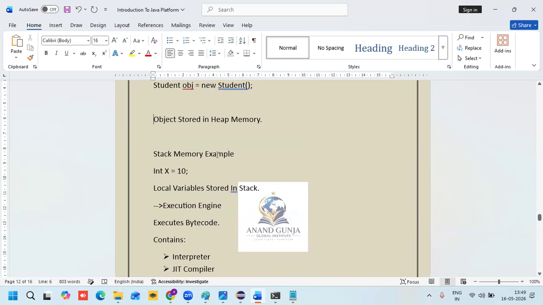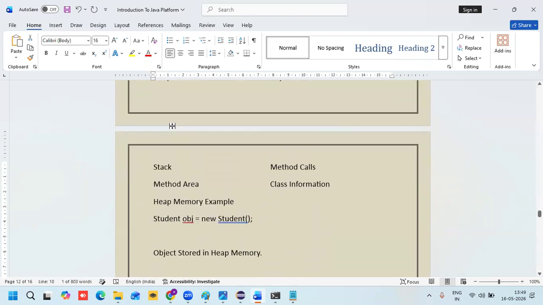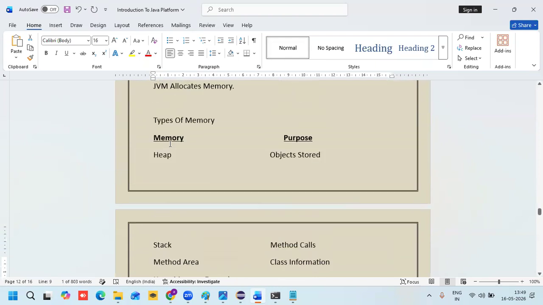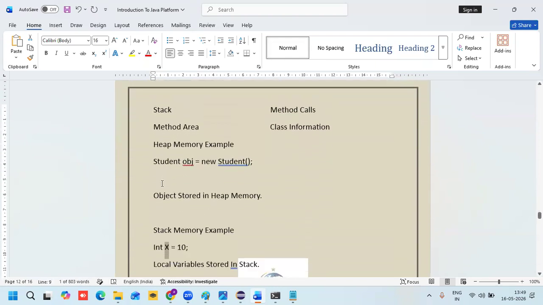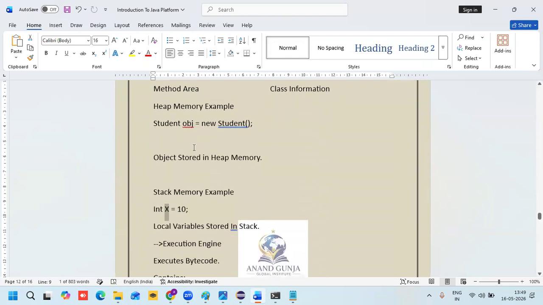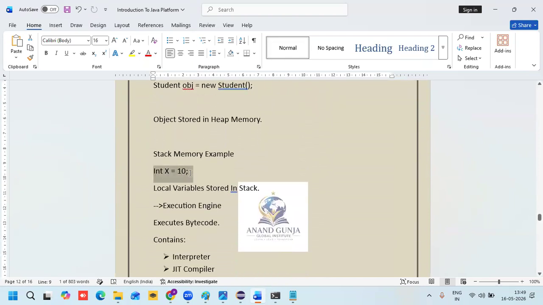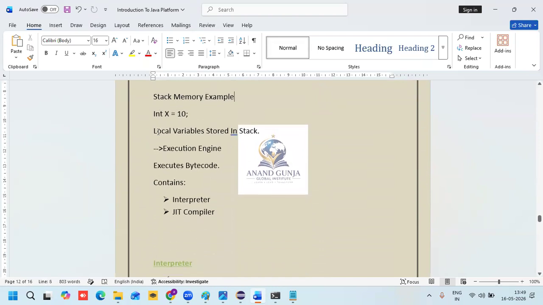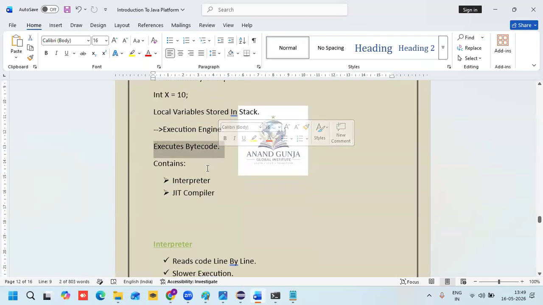Stack memory example: int x is equal to 10. Int is a data type, x is a variable name, and 10 is a value. This reference variable will be stored in stack memory. The second memory is stack memory. Objects are stored in heap memory, reference variables in stack memory. Here x is my reference variable. From an interview point of view, all local variables are stored in stack memory.